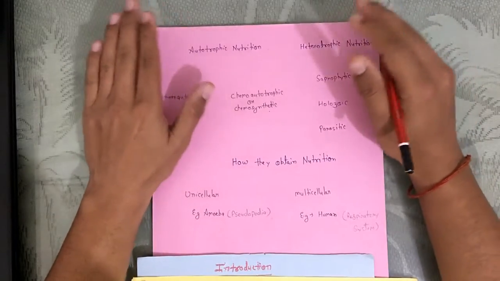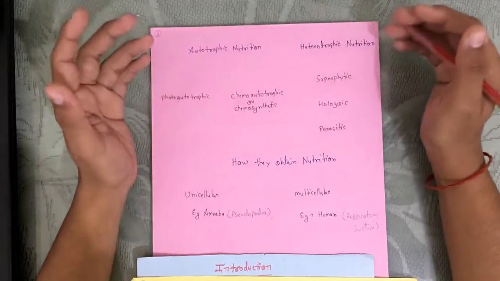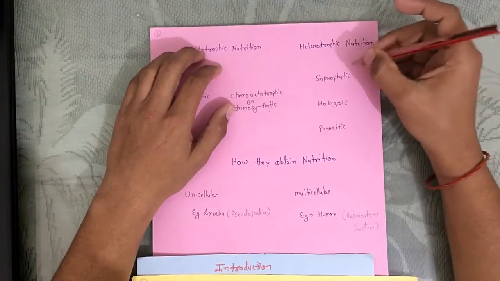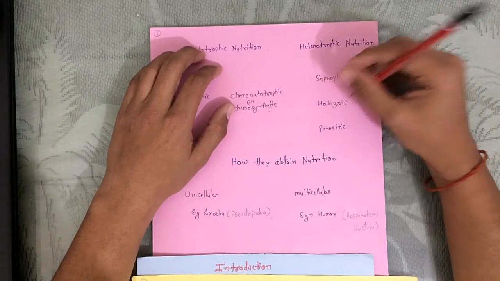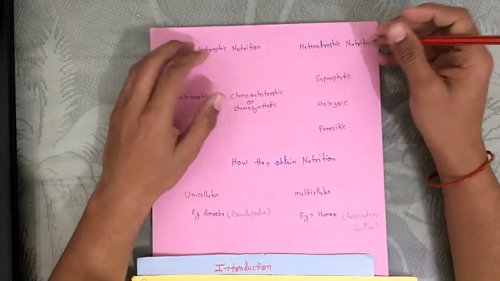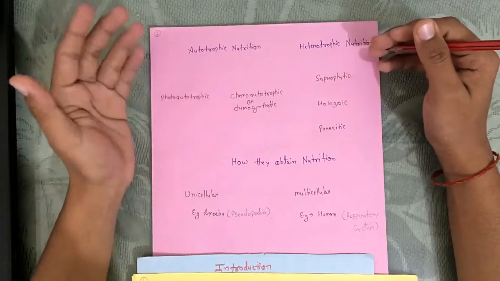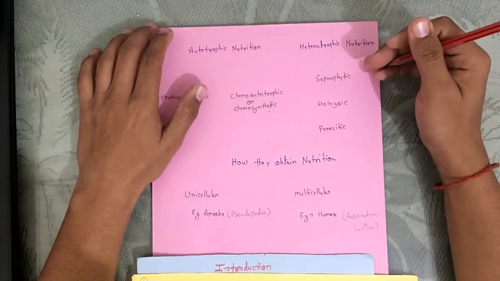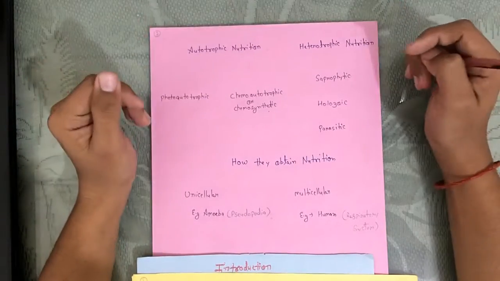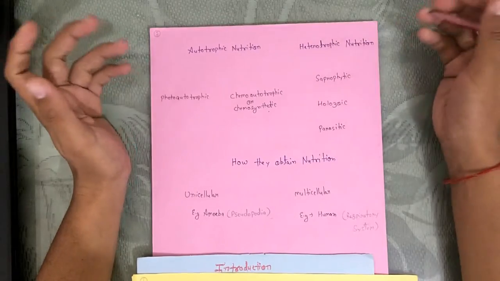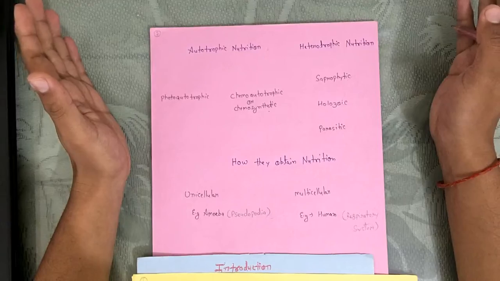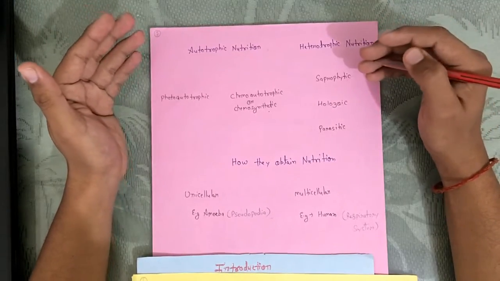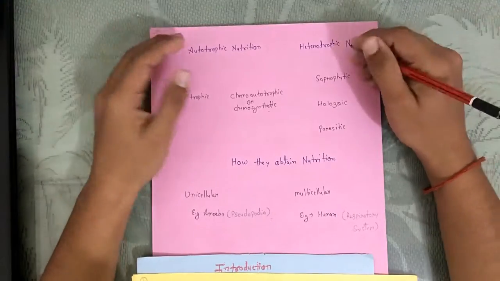When you are learning these kinds of scientific terms, you need to memorize these words. Like saprophytic, what does it actually mean? Then holozoic, what does it mean? In saprophytic nutrition, they do not digest the food inside their body. What they do is absorb digested food from dead and decaying organisms. They release enzymes outside of the body which digest, and then the byproducts of that digestion are absorbed.